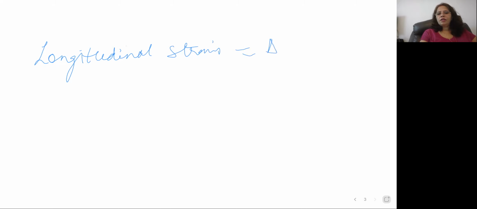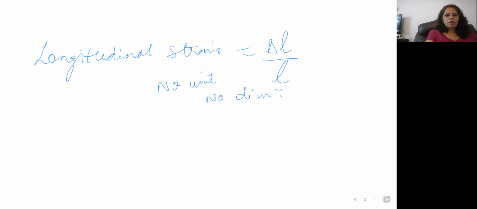First is your longitudinal strain. Longitudinal strain is delta L, change in length upon original length. It has no unit because it is the ratio of similar quantity. No unit, no dimension. Just now we saw an example of this.